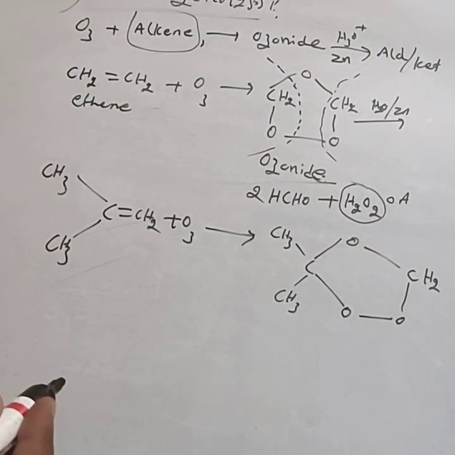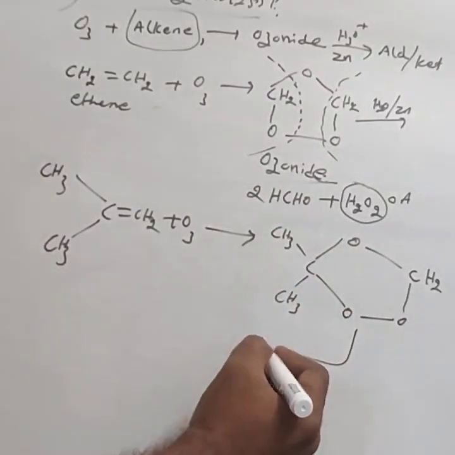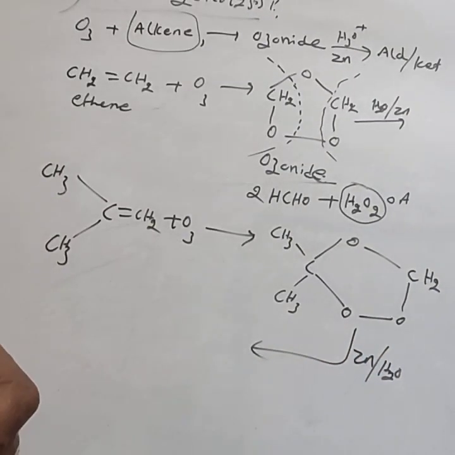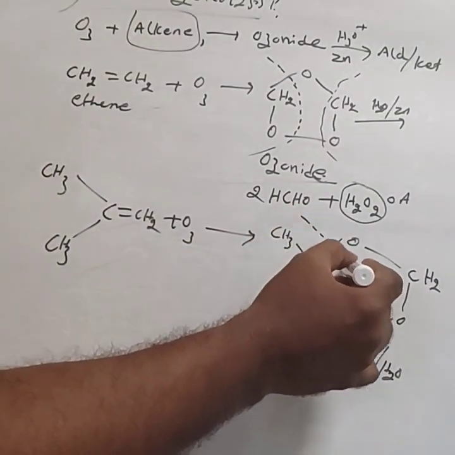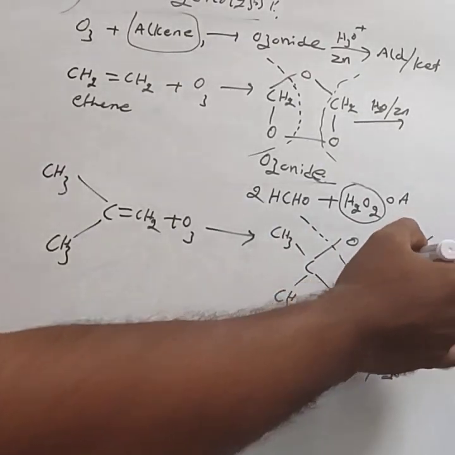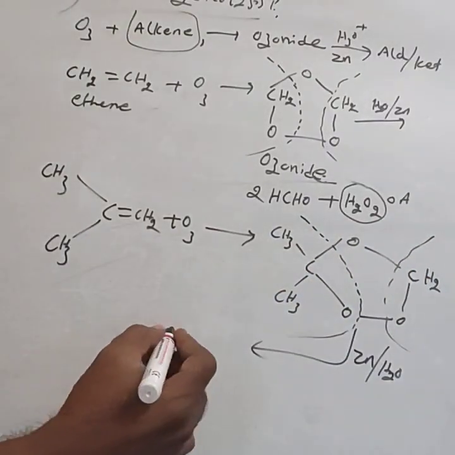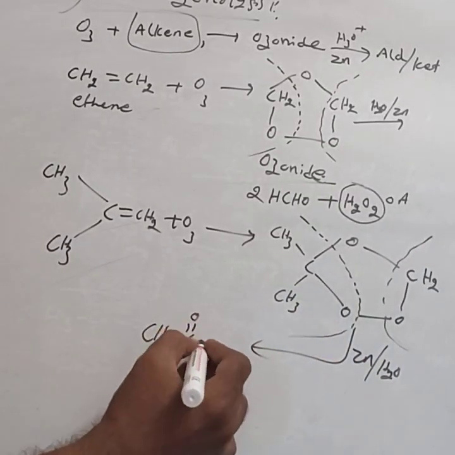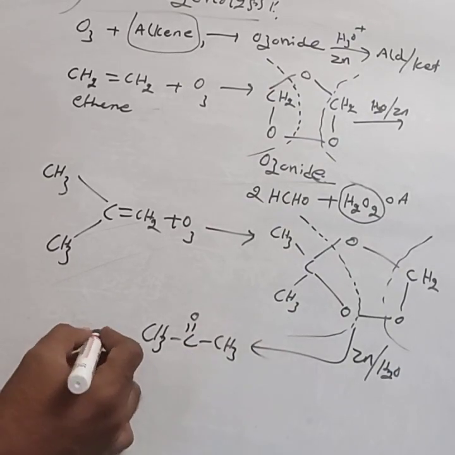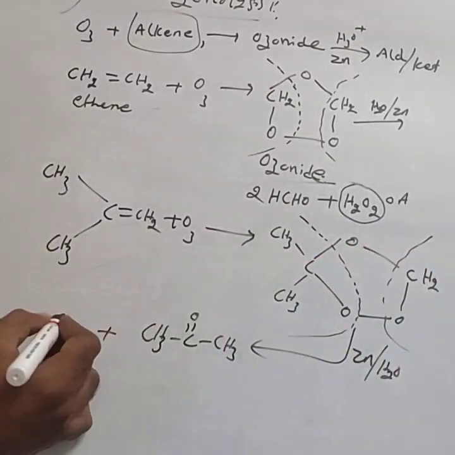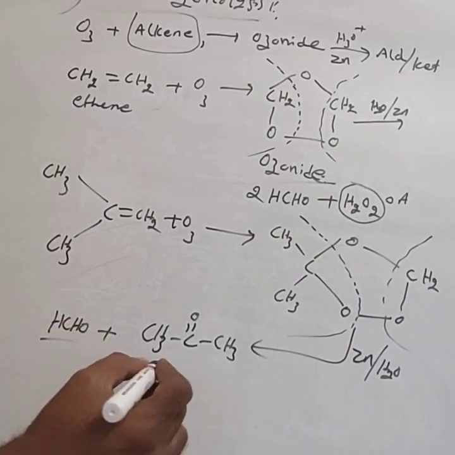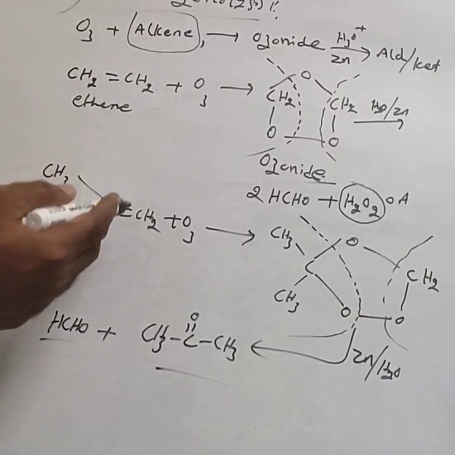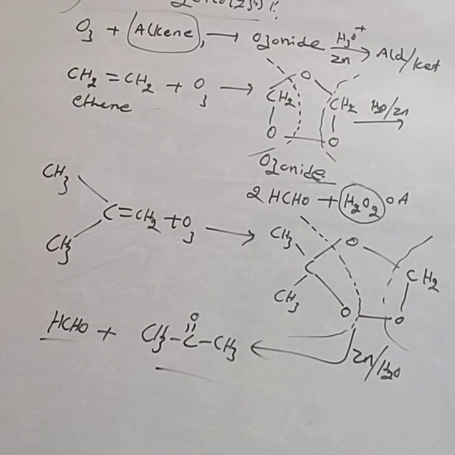This ozonide on hydrolysis using zinc, here cleavage takes place. You can expect two products. One is CH3COCH3, acetone, and another one is HCHO. HCHO is the compound. By observing the alkene, you can directly expect the product, because ozone gets added across the double bond.